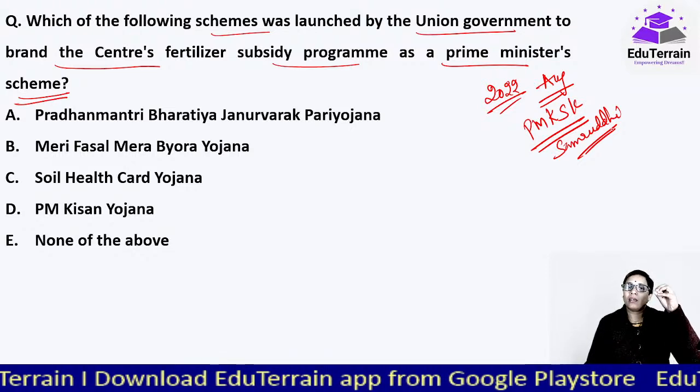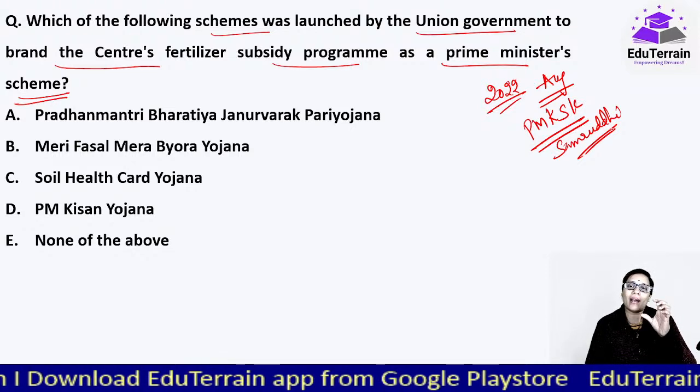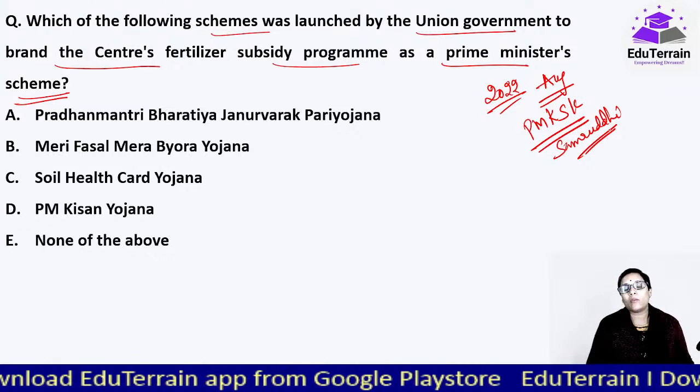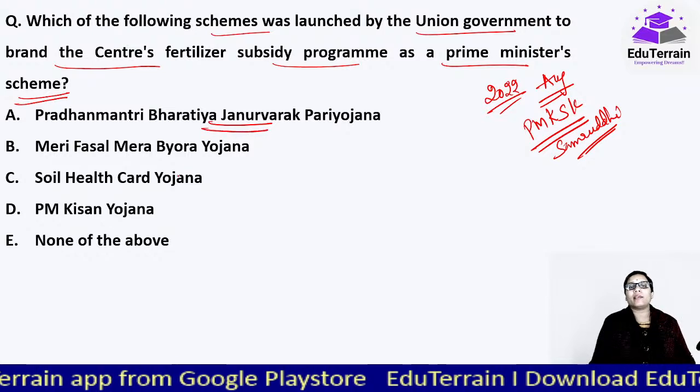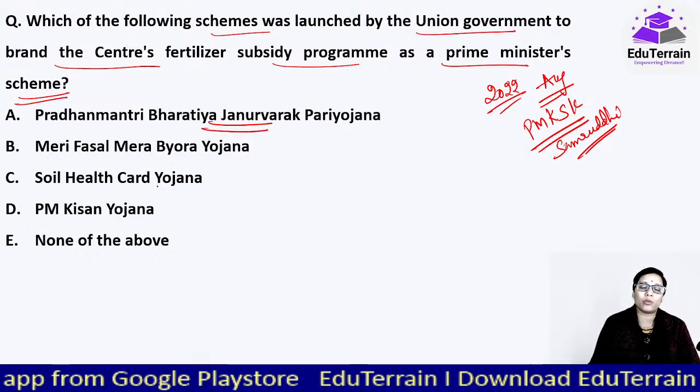So this will ensure that the entire country will have one naming, that is one fertilizer, one nation policy under the Pradhan Mantri Bharatiya Jan Urvarak Pariyojana.